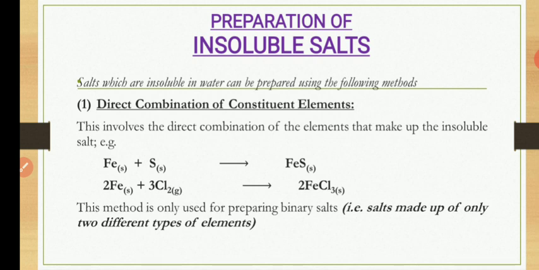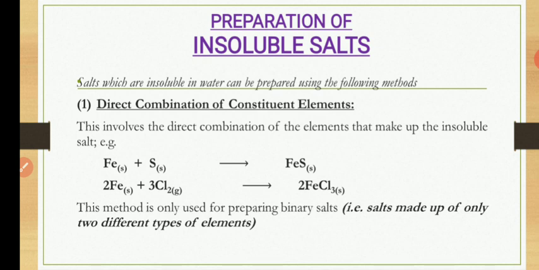You only use this for a binary salt, that is a salt that contains two elements. You know the word binary from mathematics, 0 and 1, two numbers. So in chemistry we also have binary salt that contains two elements. So when a salt contains two elements, you can prepare that salt by combining the elements directly.